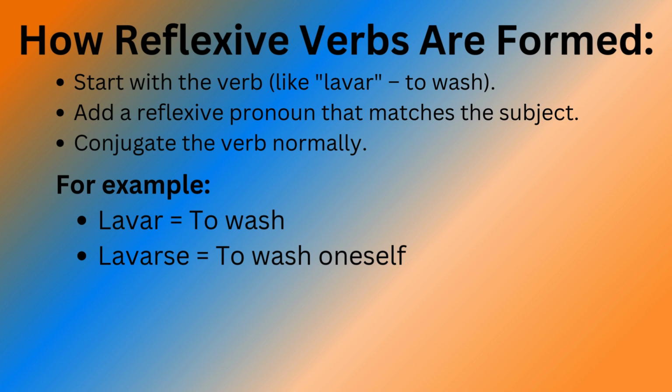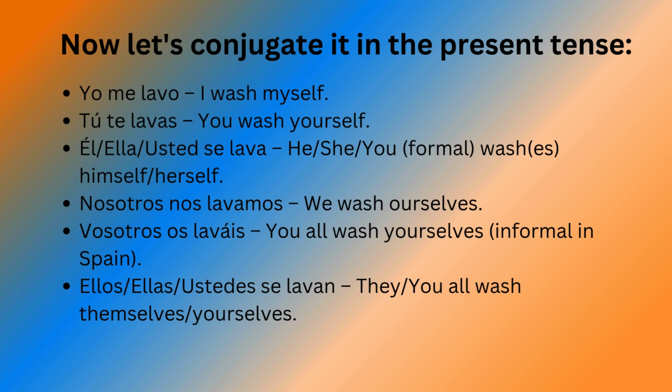How reflexive verbs are formed. Start with the verb, like lavar, to wash. Add a reflexive pronoun that matches the subject. Conjugate the verb normally. For example, lavar, to wash; lavarse, to wash oneself. Now let's conjugate it in the present tense.